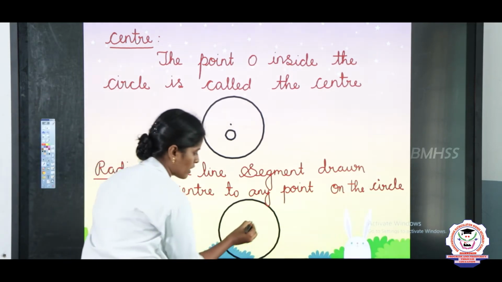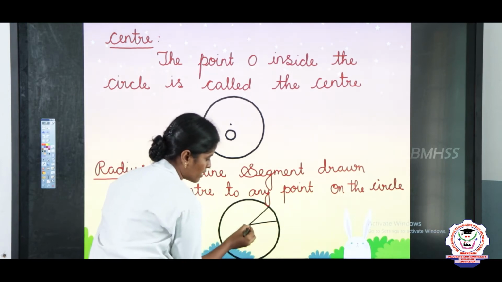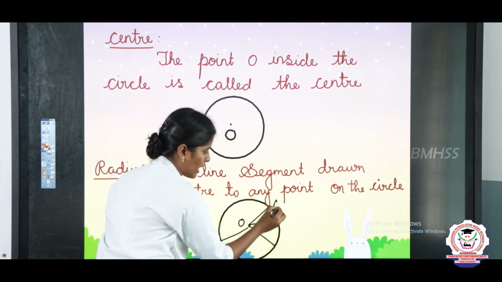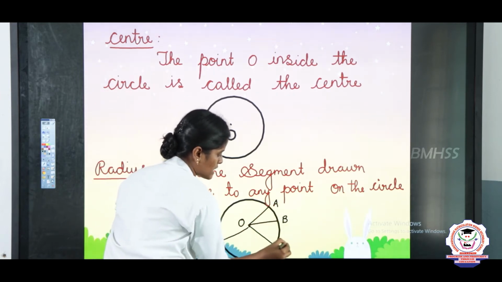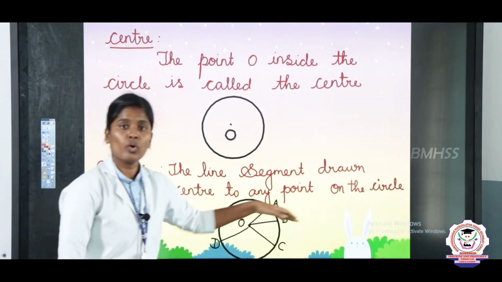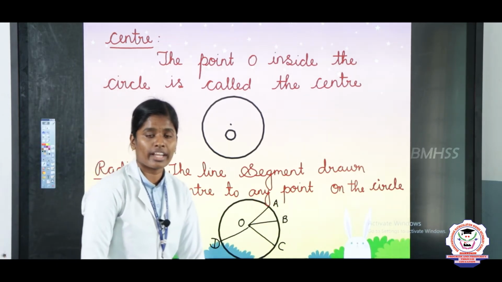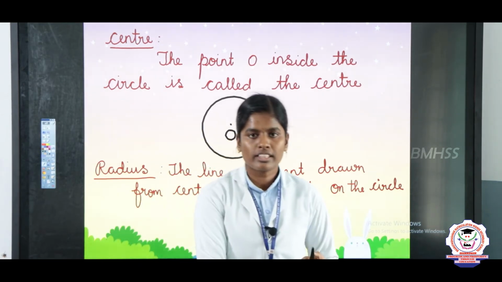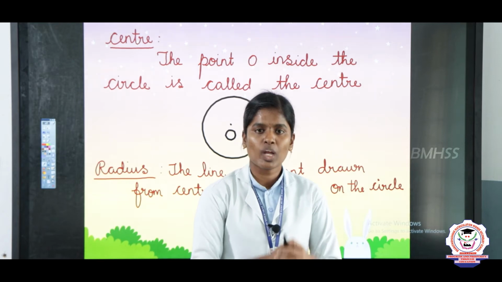So this is, and this is, and this is, and this is. So they are called O, A, B, C, D. Here OA, OB, OC, OD are called radius. In the circle all the radii are equal in length.